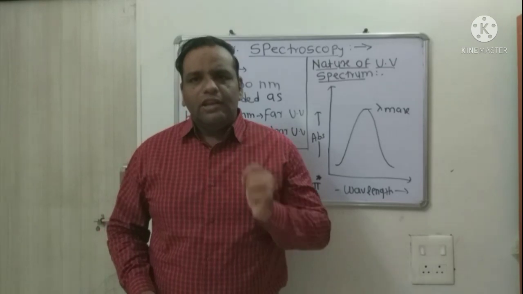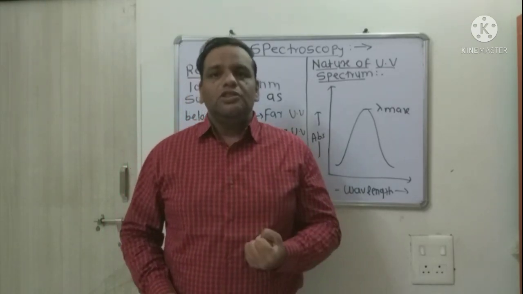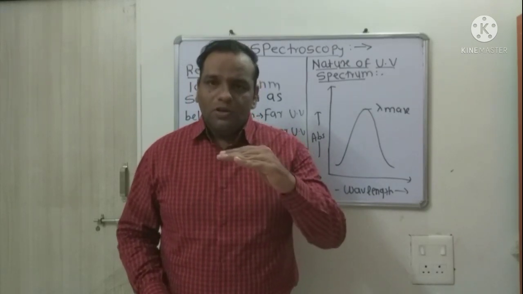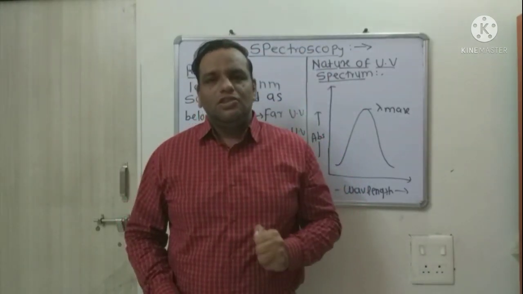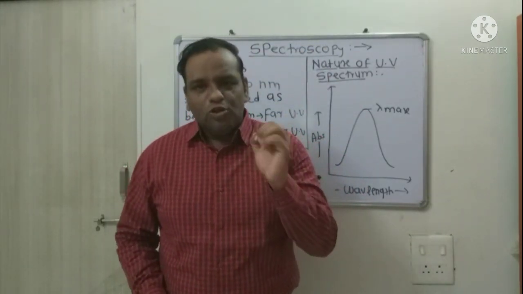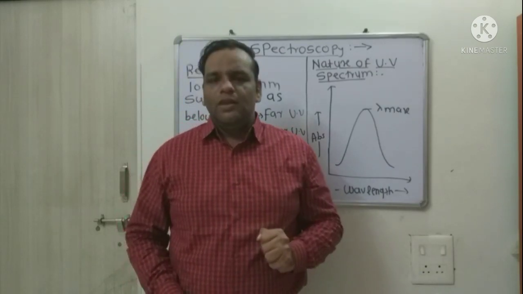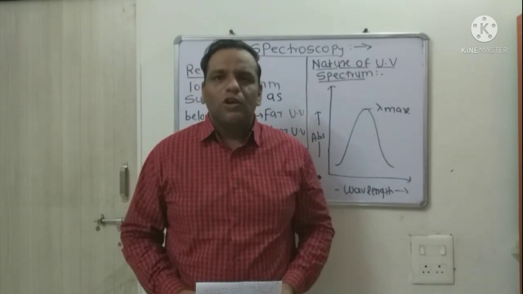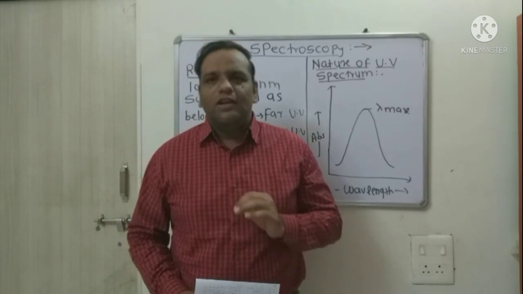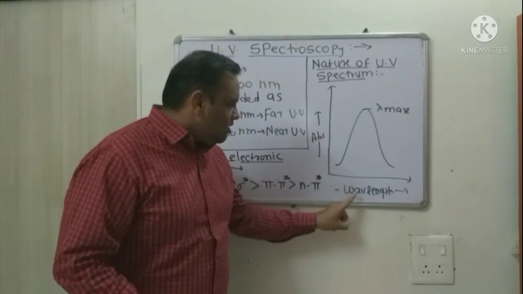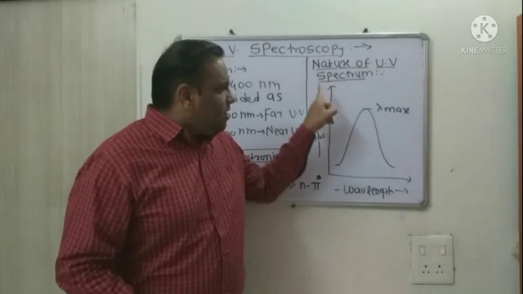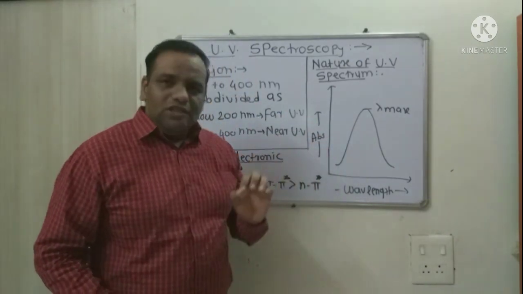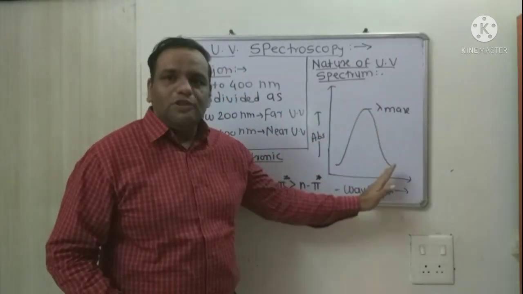Whenever a molecule containing a multiple bond absorbs the UV radiation, the electrons present in that molecule get promoted from ground state to excited state. Such electronic promotions are called electronic excitation as well as electronic transition. When this electronic excitation occurs, its response is recorded by the UV spectrometer in the form of a graph between wavelength and absorbance. You can see this is a UV spectrum, and if you see carefully, that graph happens to be broad.